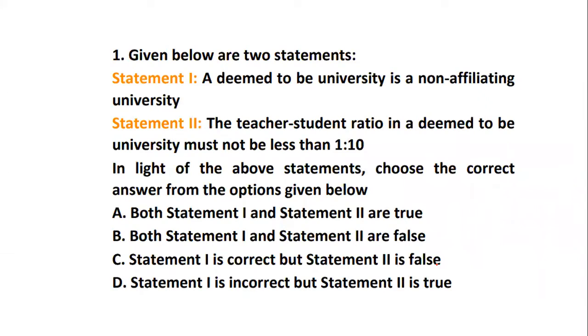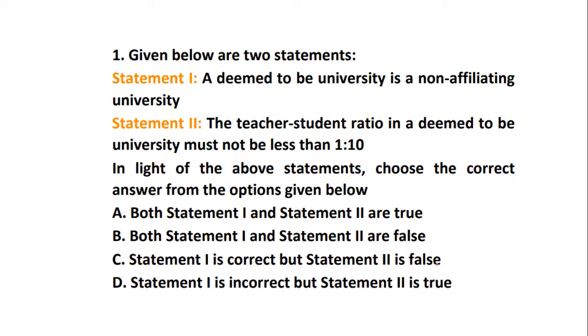So let's start. Statement 1: a deemed to be university is a non-affiliating university. Statement 2 states that the teacher-student ratio in a deemed to be university is not less than 1:10. So these are 2 different statements. See, these are statement questions, and assertion and reasoning questions are completely different. In statement questions, you have the statements given, and you have to tell whether the statements are right, wrong, correct or incorrect, depending on the options given. In an assertion and reasoning question, as per the given assertion, you have to tell whether the reason stands to be correct or false. That's how you have to link.